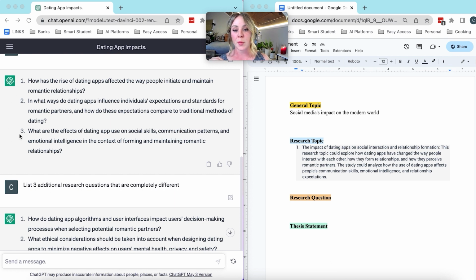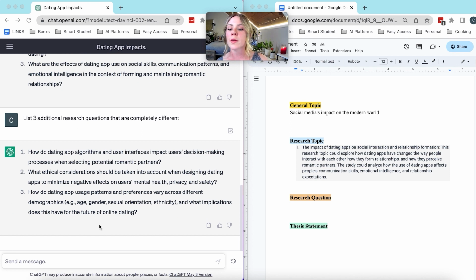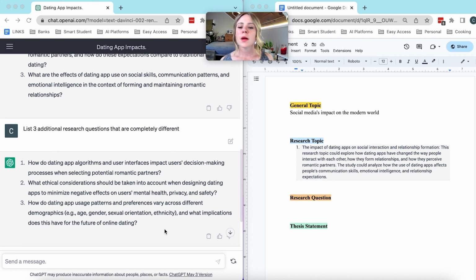So if you like number 3, you could ask ChatGPT to list 5 additional research questions that are similar to this one so you maintain the direction of this research question. Let's actually test this out with one of these 3 new research questions. Let's go with number 1.